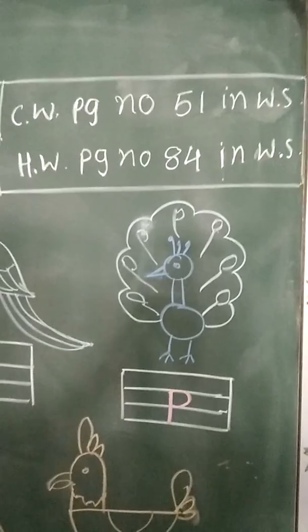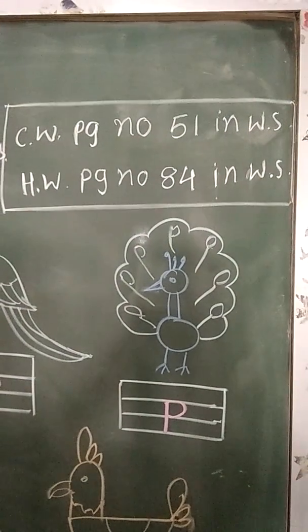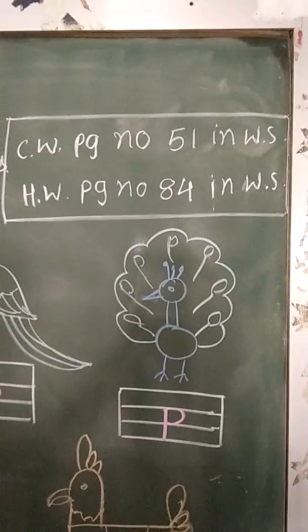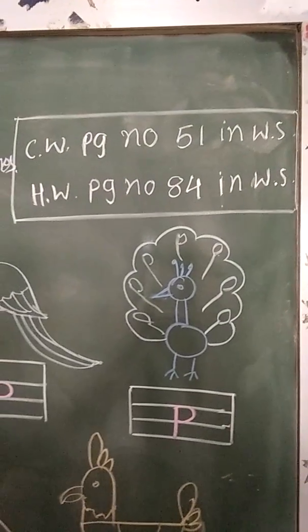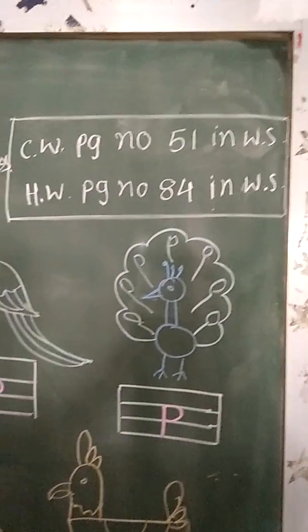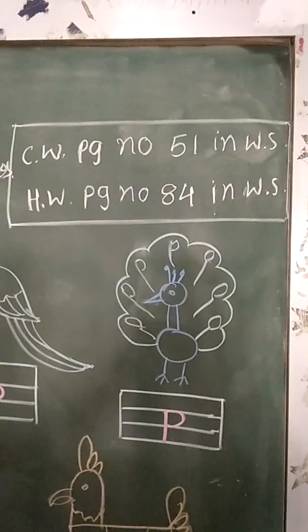So let us move on to our CWHW part. CW is page number 51 in worksheet and HW page number 84 in worksheet.